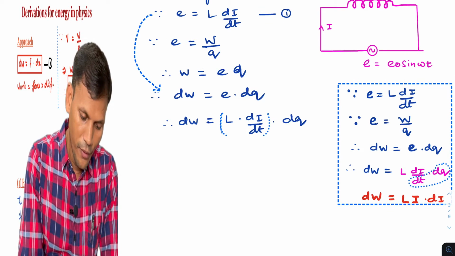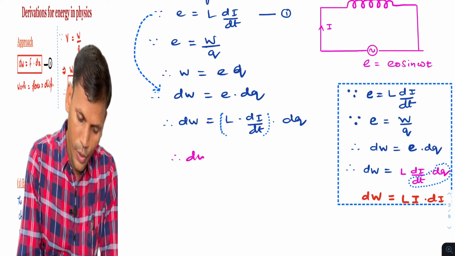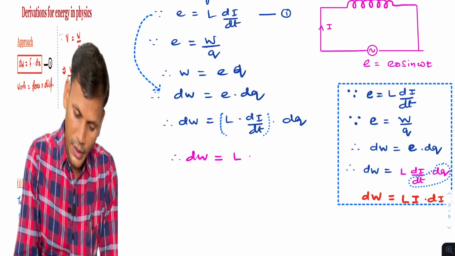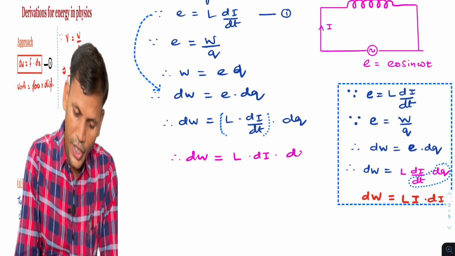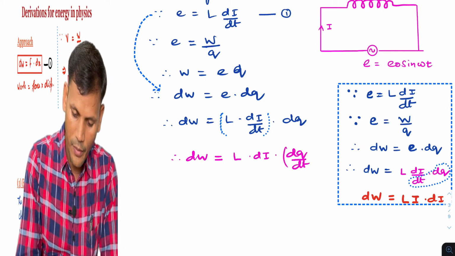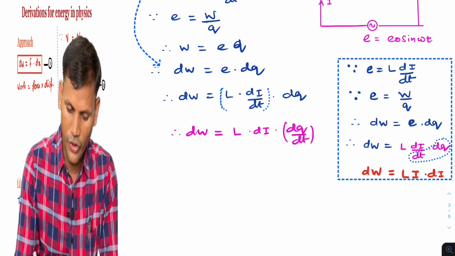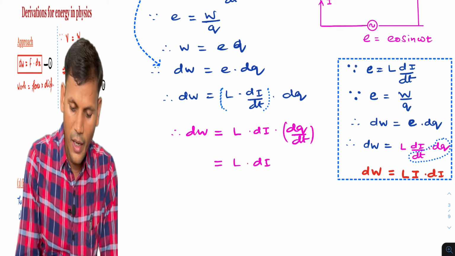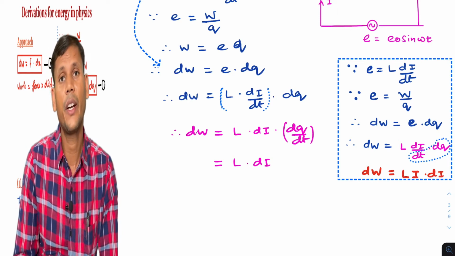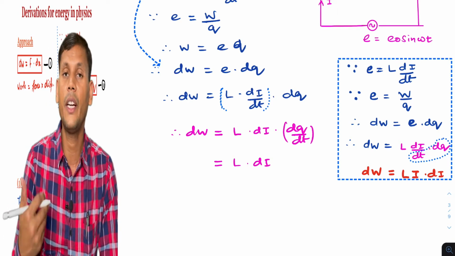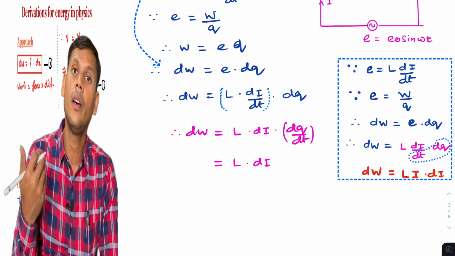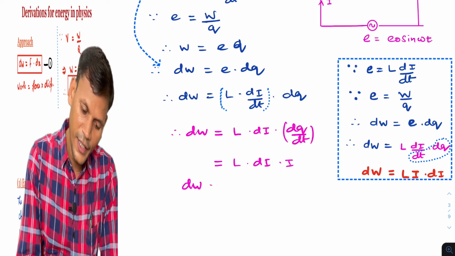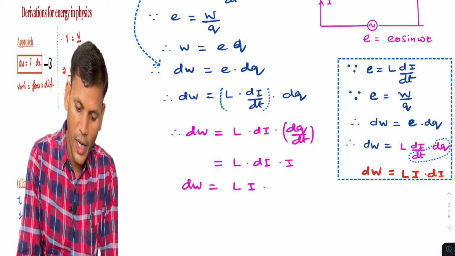Now this term I will keep in this bracket. So further we can write it, dW is equal to L di into dq by dt. This term I will keep together. So you will get L di into dq by dt, which is what? Rate of flow of charge is called current. So this term will be I. So we'll get finally dW is equal to Li di.